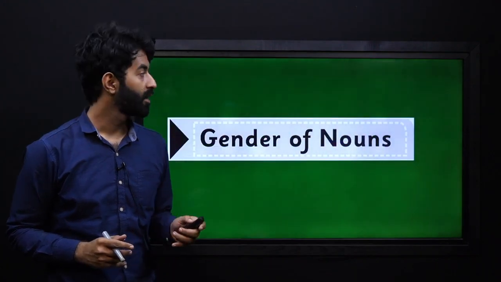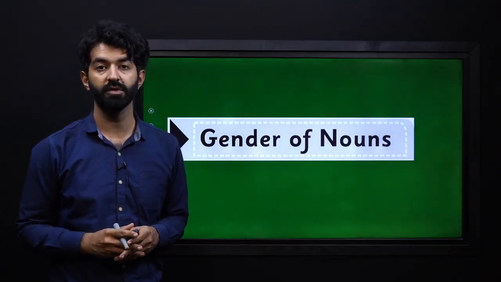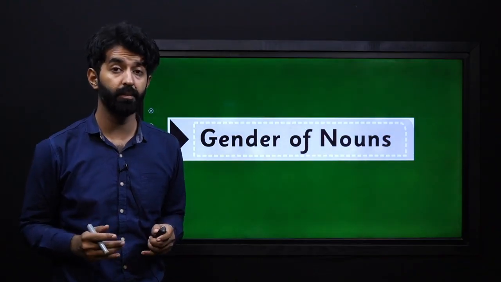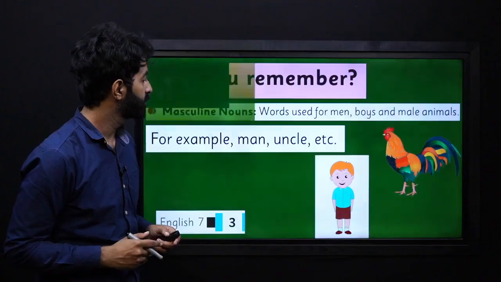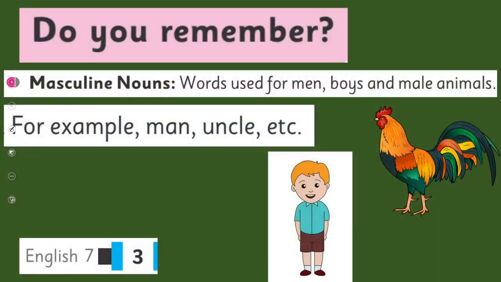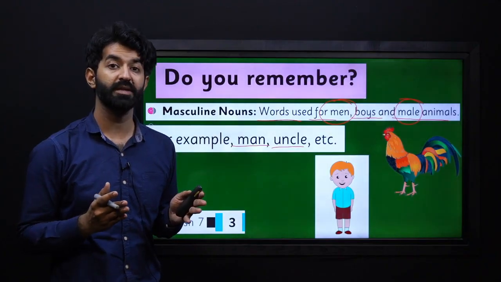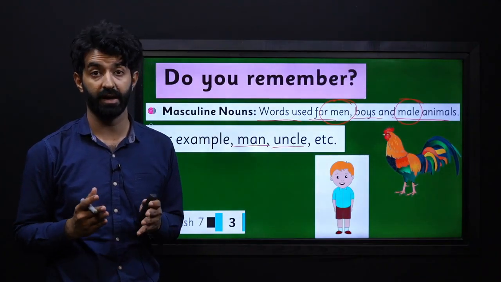Good. Now let's see what the genders of nouns are and how we can identify them and use them accordingly. Do you remember, can you recall that masculine nouns are words used for men, boys and male animals? For example, man, uncle, etc. When we have these kinds of nouns, obviously we know that they are of the masculine category.